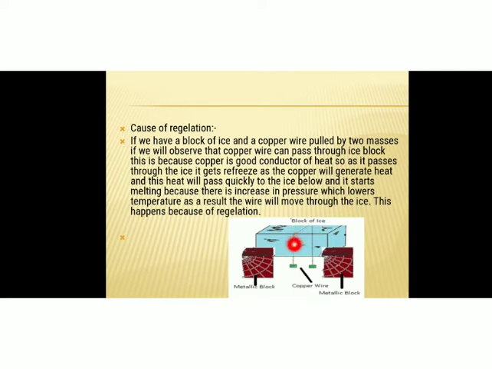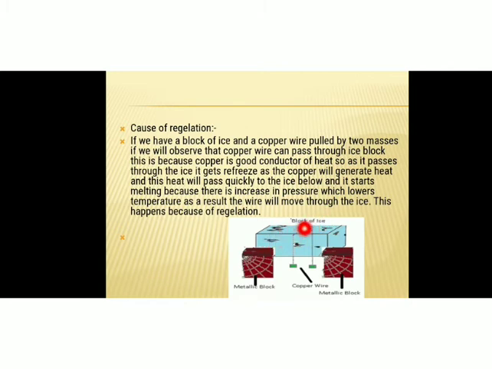We had already studied that when the pressure increases, melting point decreases. So the substance gets melted quickly. So here, when the weight is attached to either end of the metal wire, what happens? That weight exerts much pressure over this ice block, or only on this portion. The metal wire exerts some pressure on the upper portion of the ice block. So what happens? The melting point of the ice block at this region decreases and it gets melted quickly.